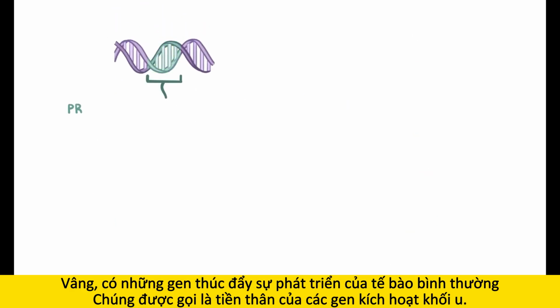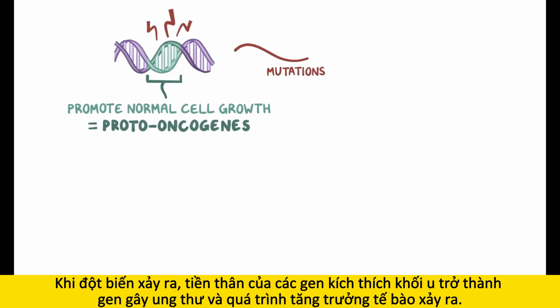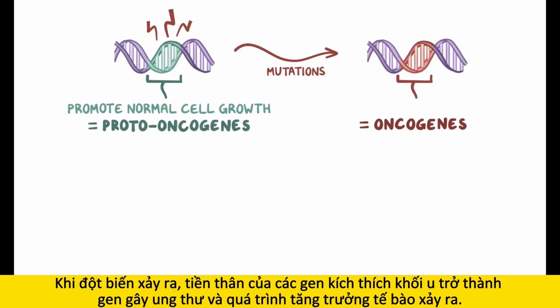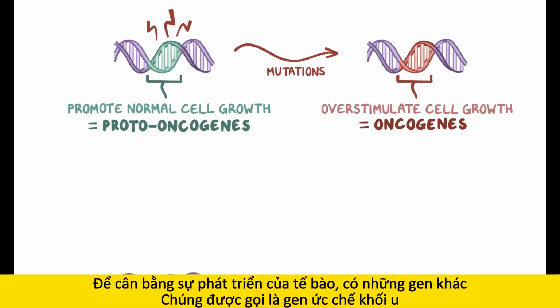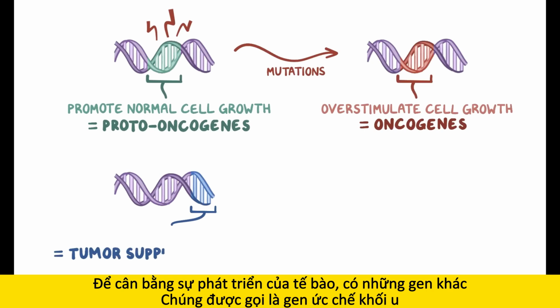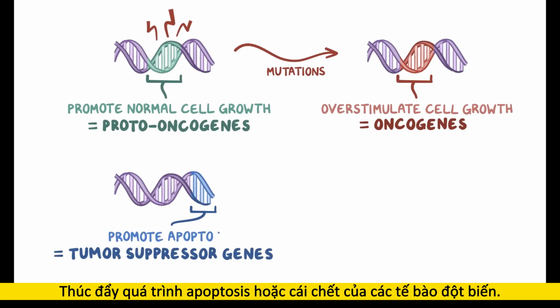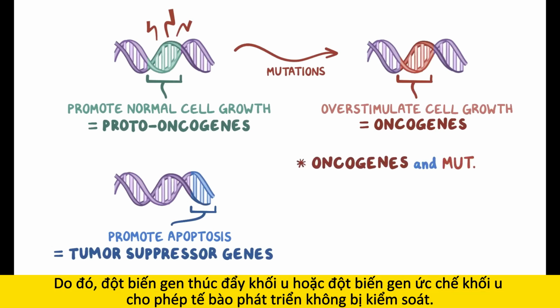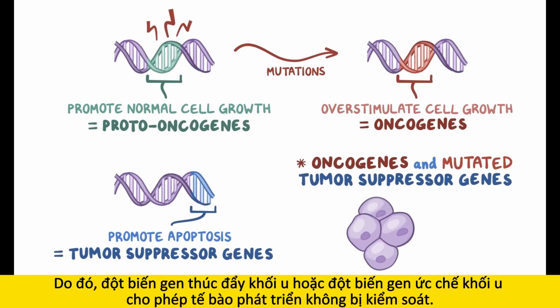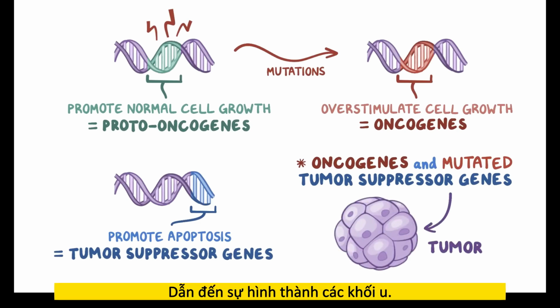Now, there are genes that promote normal cell growth called proto-oncogenes. With mutations, proto-oncogenes become oncogenes, and these overstimulate the cell growth. To balance out cell growth, there are other genes called tumor suppressor genes, which promote apoptosis, or cell death, of mutated cells. So oncogenes, or mutated tumor suppressor genes, allow cells to keep growing uncontrollably, resulting in tumors.